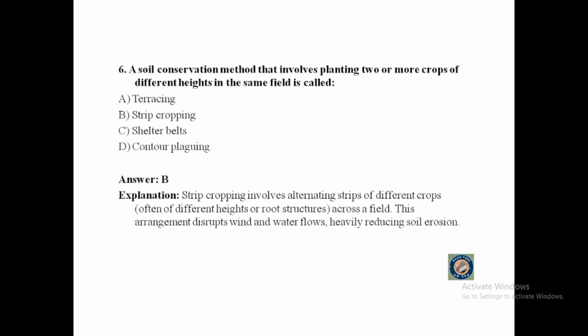The answer is strip cropping. Strip cropping involves alternating strips of different crops, often of different heights or root structures, across a field. This arrangement disrupts wind and water flow, heavily reducing soil erosion.